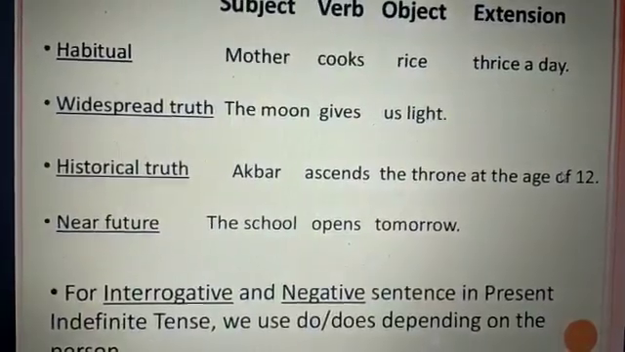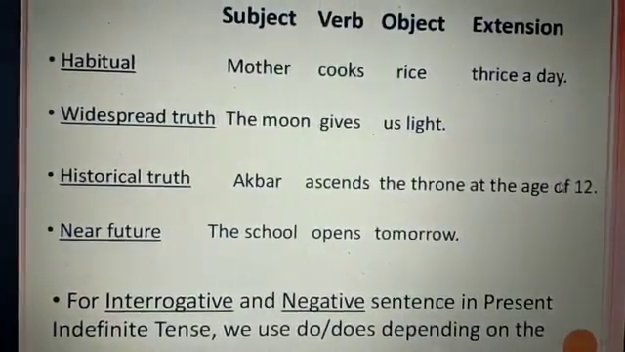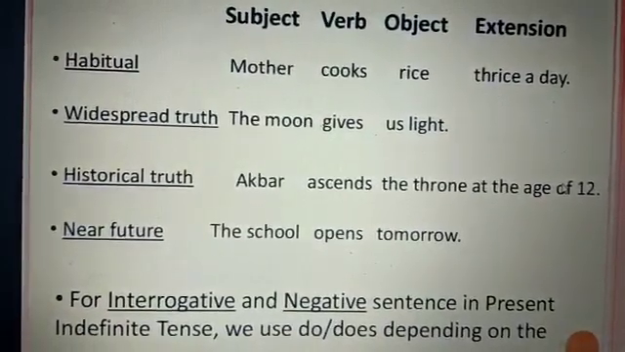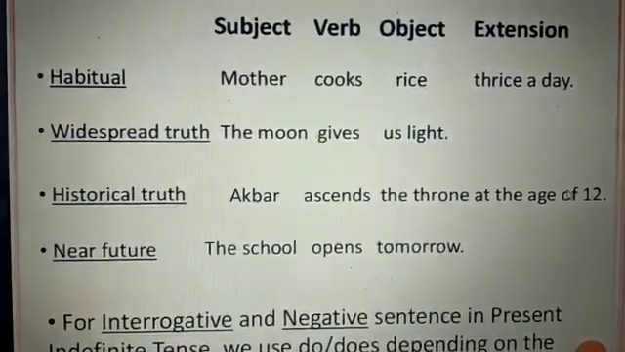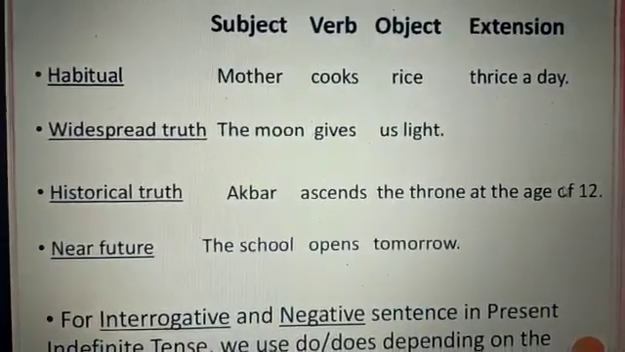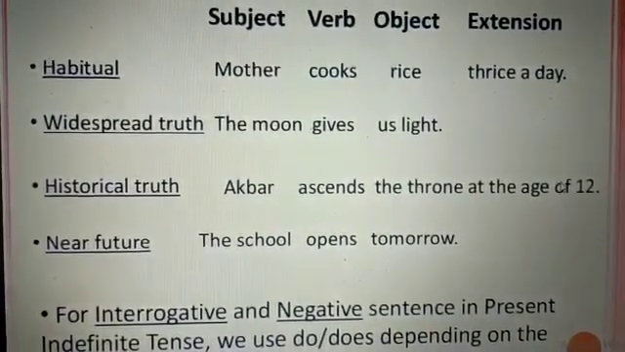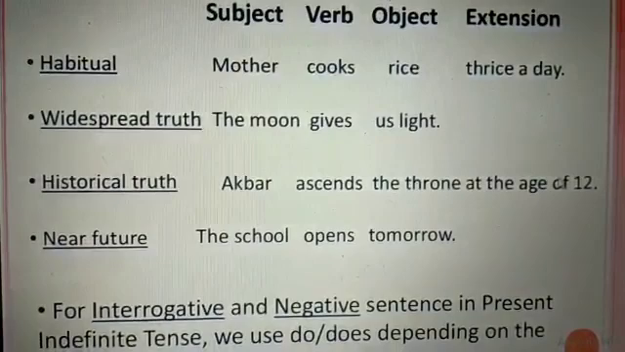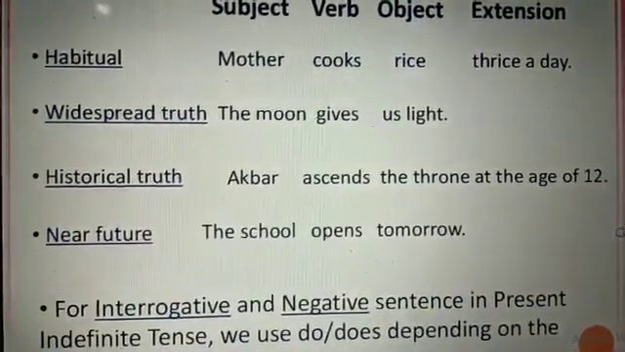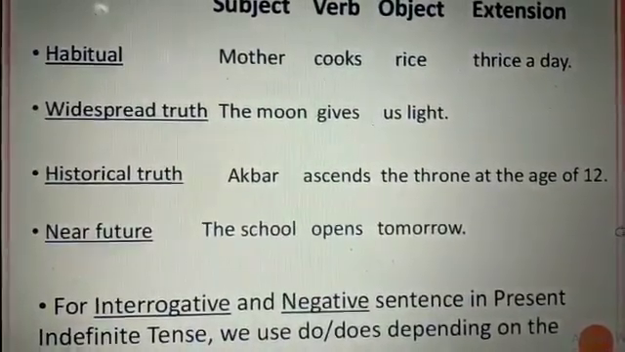As I said before, simple present tense is used for things that are true and don't change, to describe a current situation, to talk about something that happens frequently or regularly, and also to talk about a schedule in the future. So here are some examples. Habitual: Mother cooks rice thrice a day. Subject, verb, object, extension. Widespread truth: The moon gives us light. Historical truth: Akbar ascends the throne at the age of 12. Near future: The school opens tomorrow.